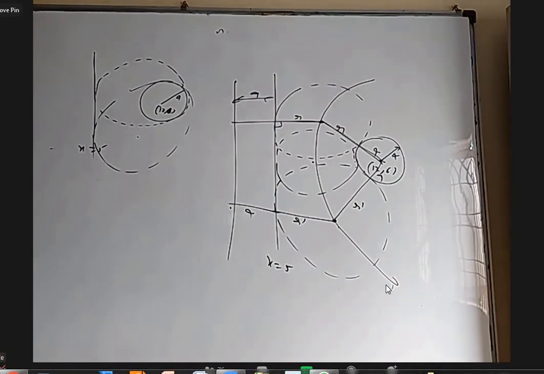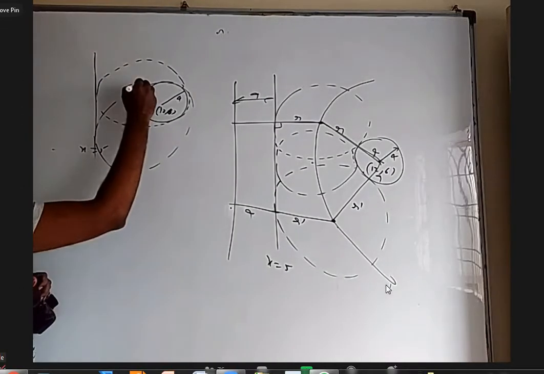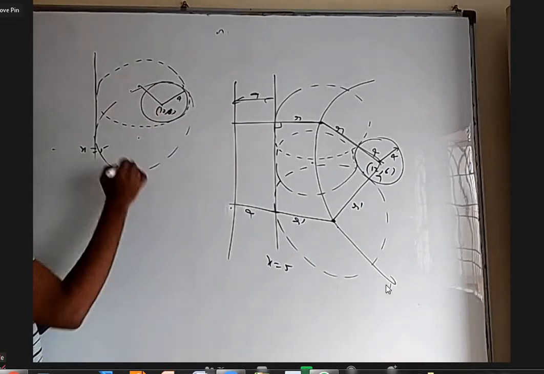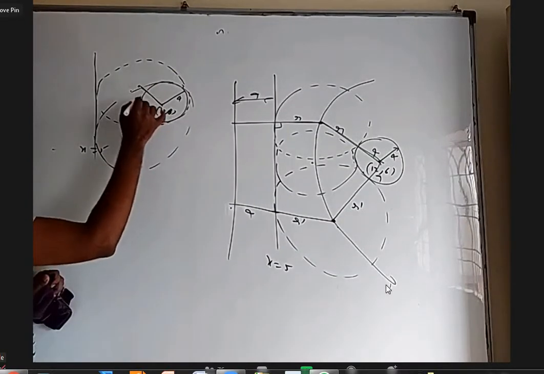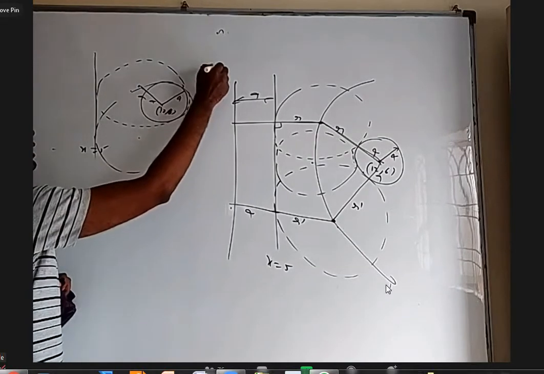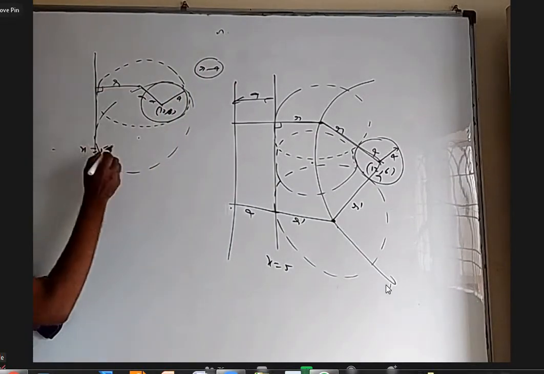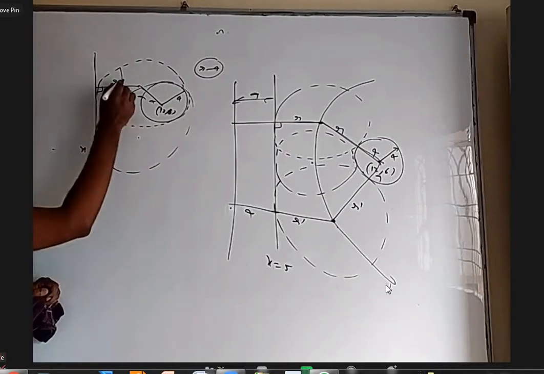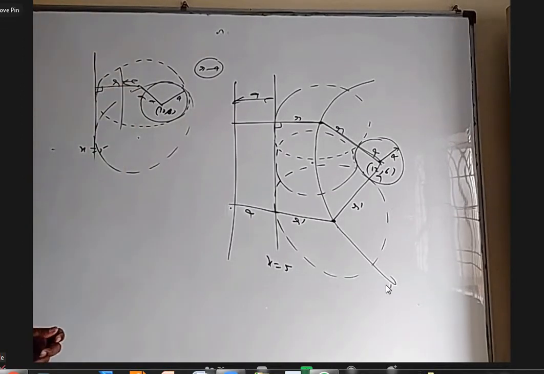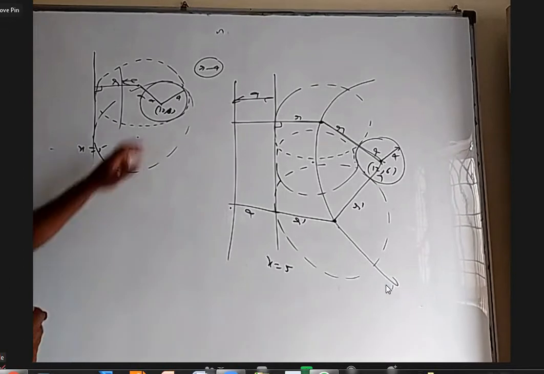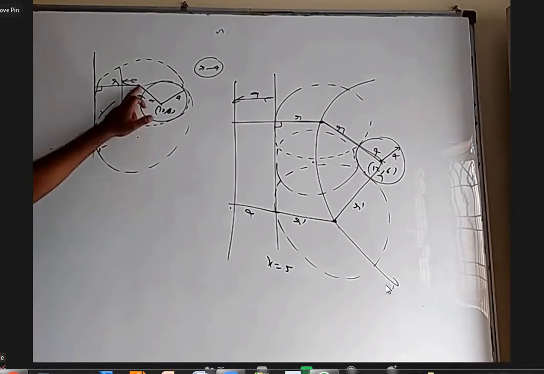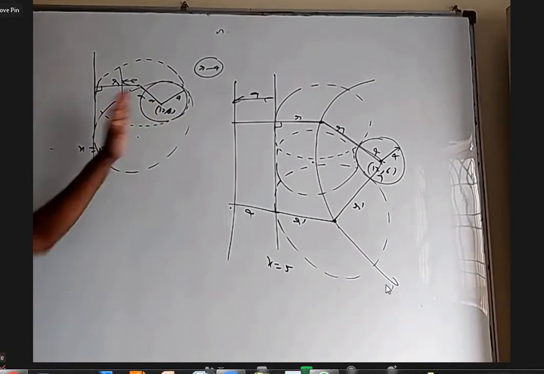Yes. Because if you take the center, find this distance, it should be r minus 4. If this is r, this is 4, it should be r minus 4. But this perpendicular distance is r. So if you come 4 units towards the right, that also will be r minus 4. And this also will be r minus 4, because r is from here to here. So it is this side.